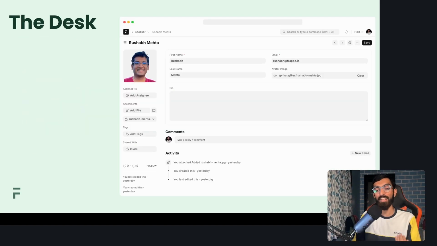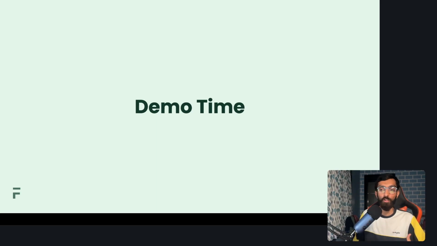So we'll directly jump into the desk. The desk is the admin interface. So I'm not going to jump into a code editor. I'm going to jump into the desk and we can start building right away. So demo time. What are we going to build? Quickly, we are going to build a conference management app where we can manage speakers, talks, and have web pages for those talks. Let's get started.